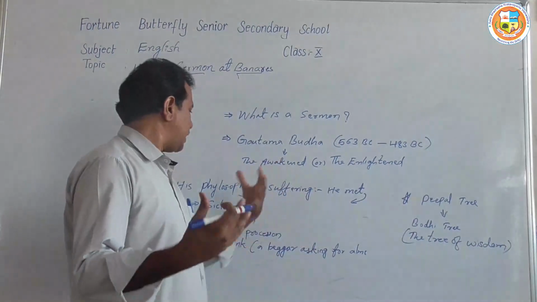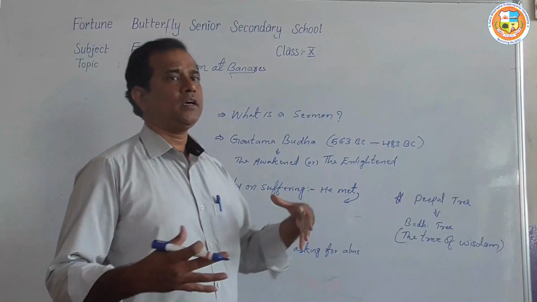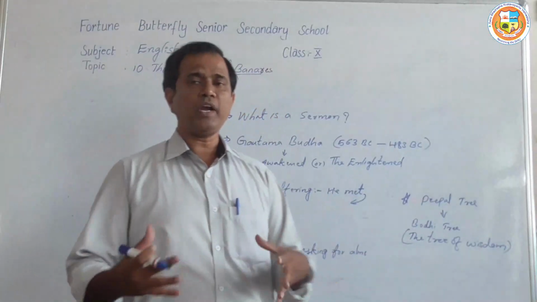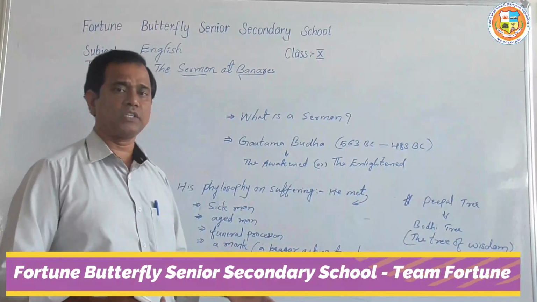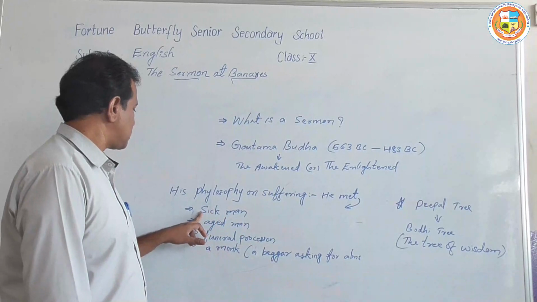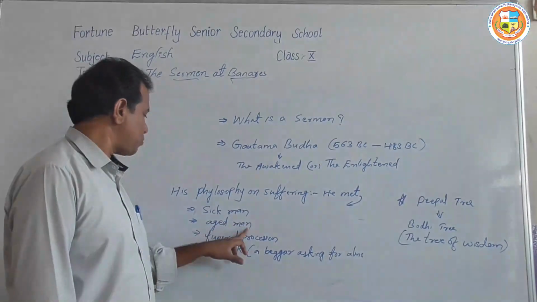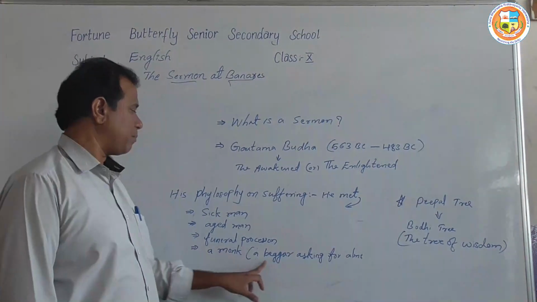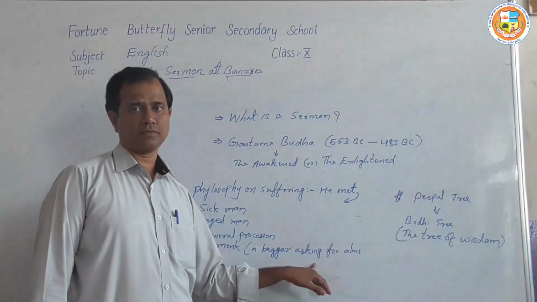As he got enlightened, he started seeking peace in suffering. One day, as he was exploring the whole world, he met 4 persons: a sick man, an aged man, a funeral procession, and a monk. A monk means a beggar who is asking for alms.